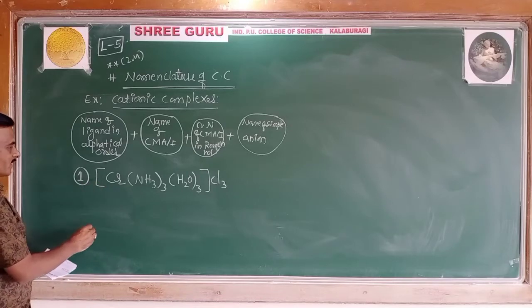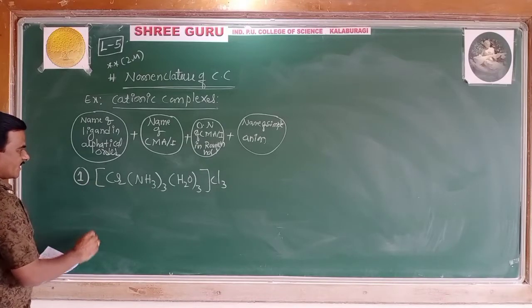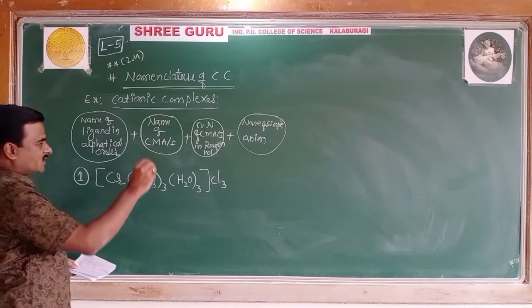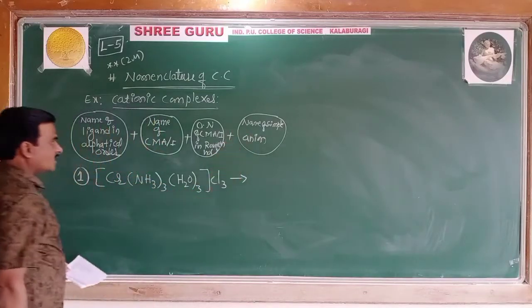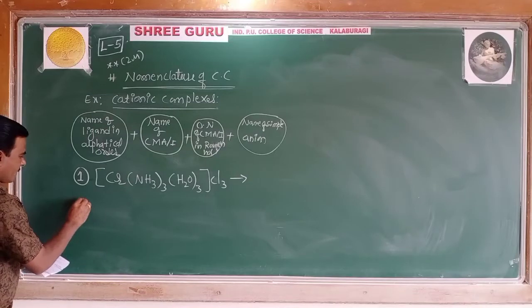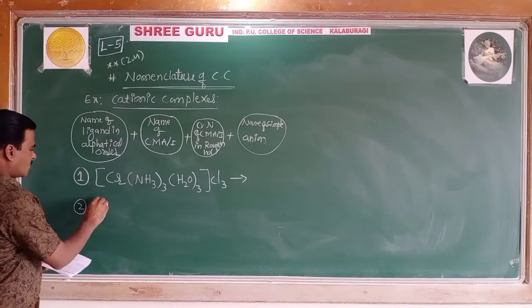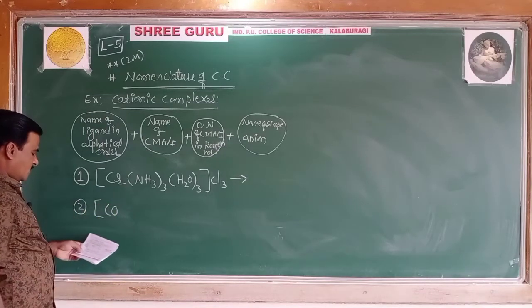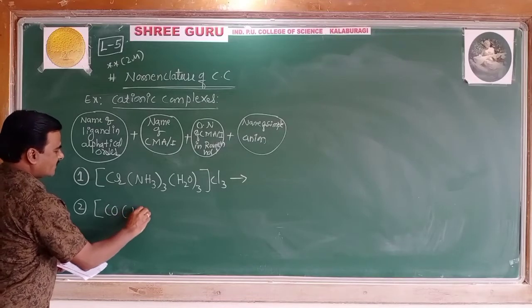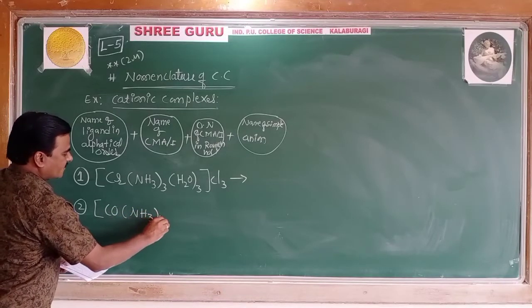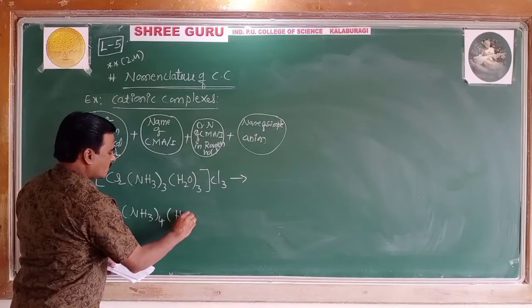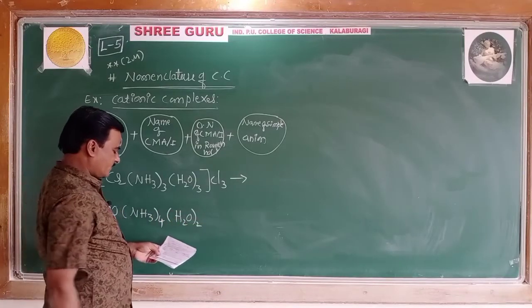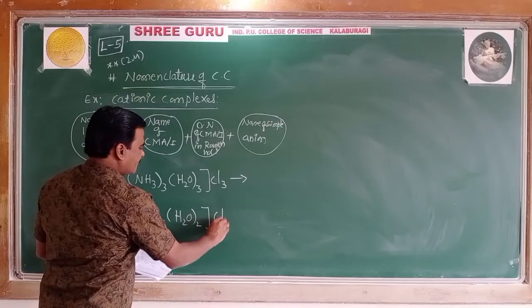Second one. What is the name of this one? Co(NH3)4(H2O)2 Cl3.